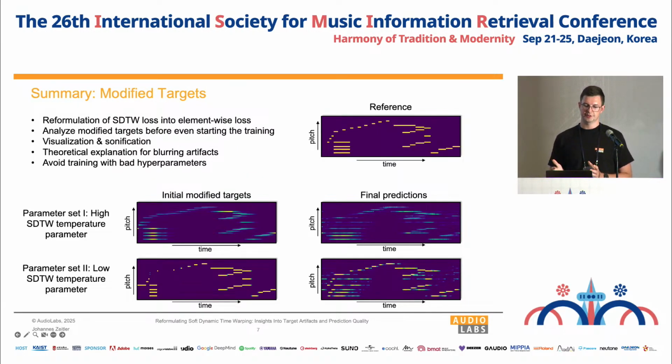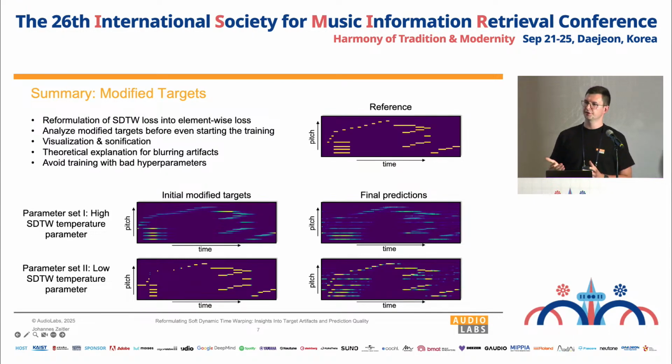So to summarize, we took the complicated formulation of the soft dynamic time warping loss and we mathematically computed a reformulation into a set of targets with frame-wise correspondence to the predictions. We showed that the network is indeed learning these targets during training. This visualization and representation is very natural, so we can interpret these targets. We can look at them and we can sonify them to hear what the network is finally going to learn.